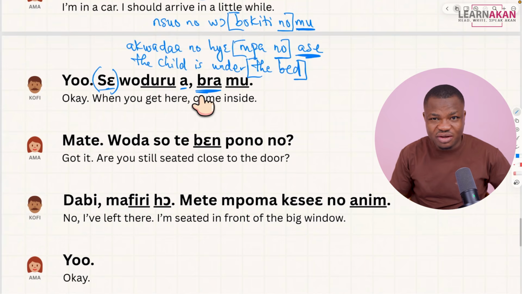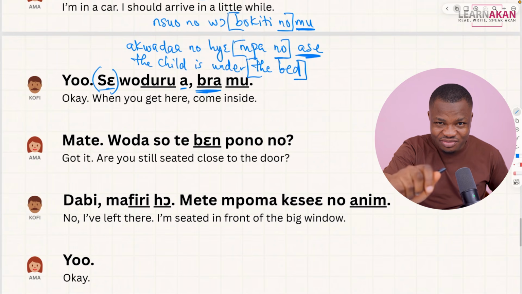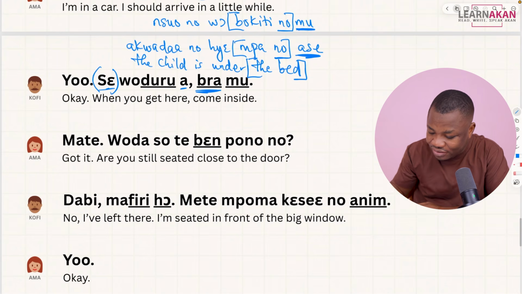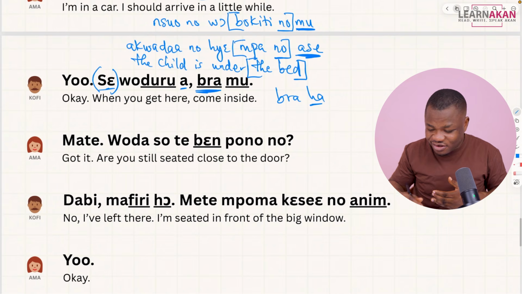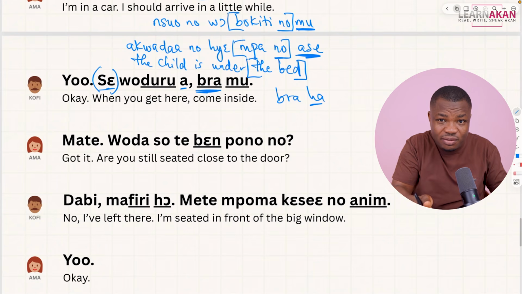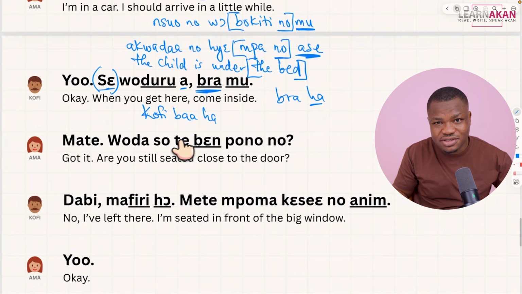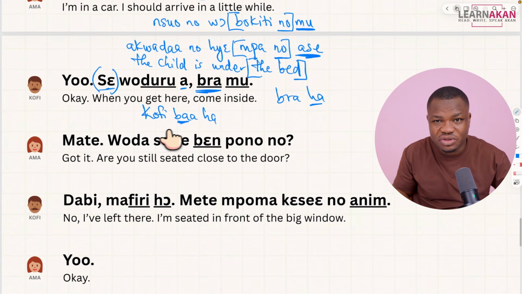So we have bra here, which means come. But this is the instruction come, right? So if I'm instructing you to come over, I'll say braha, right? Braha. Let's put that here. Braha, come here. Because we have ha here as here, right? So bra means to come. We've already looked at ba, which is the regular to come. We use that to make statements. So if I want to say, for example, Kofi came here, I would say Kofi ba ha because I'm making a statement. I'm just telling you that Kofi came here. So I use the regular ba, which is to come.